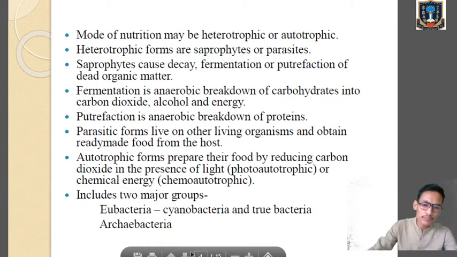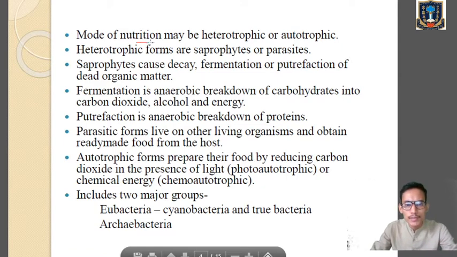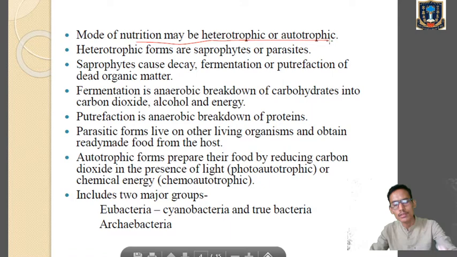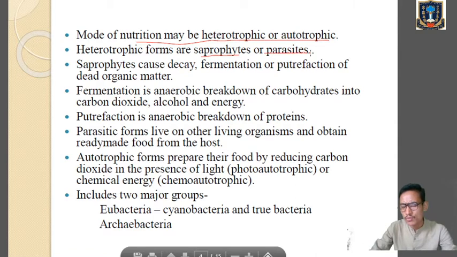Next character. Nutrition may be heterotrophic or autotrophic. In the last class we have discussed what heterotrophic means and what autotrophic means. Right? We have learned about heterotrophs and we have learned about autotrophs. So kindly go through the first class about the definition of heterotrophic and autotrophic. Now, heterotrophic forms may be saprophytes or parasites. Saprophyte means which get their organic food material from dead and decomposed bodies. Parasite means which are totally dependent on the host, but they don't kill the host, and they are dependent for survival, for feeding, for shelter, totally on the host.